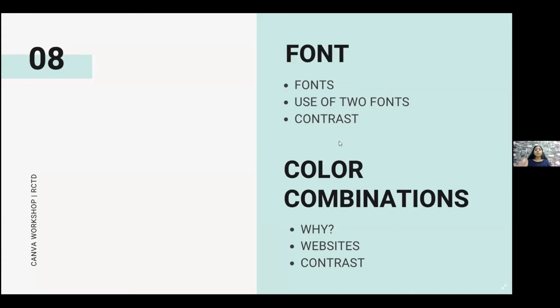Okay, so contrast. You can use contrast and hierarchy in a text by changing its color, font style, or even its font size. As I told you earlier, if we take the example of a heading and the body content, you can use a different font style for the heading and a different font style for the content, or maybe just change the font color of the heading to make it stand out, or even increase its size, which many times we do.